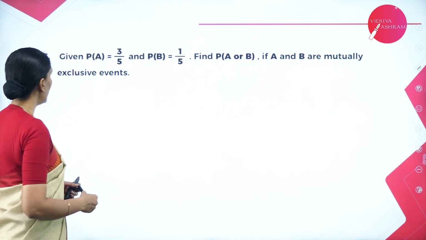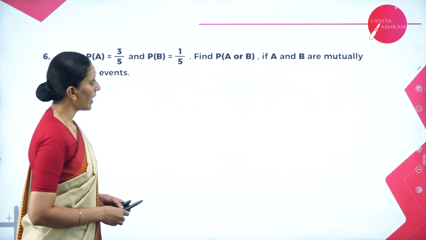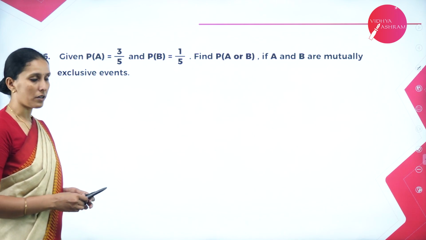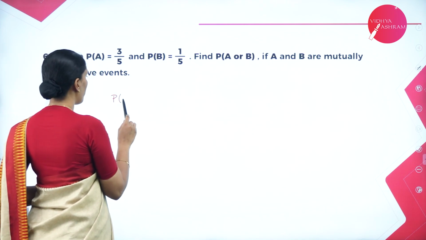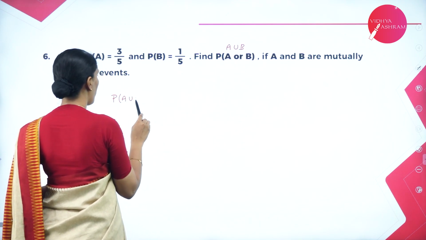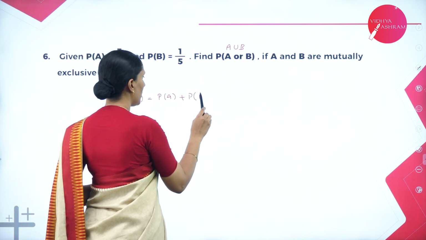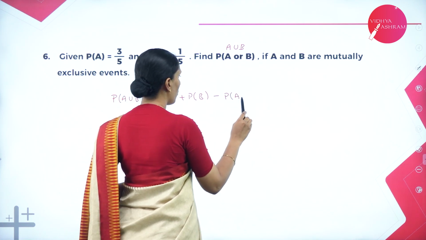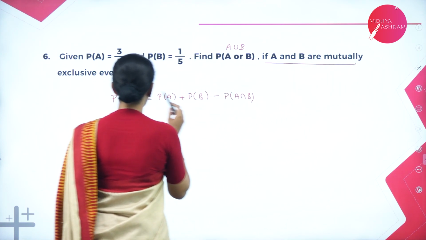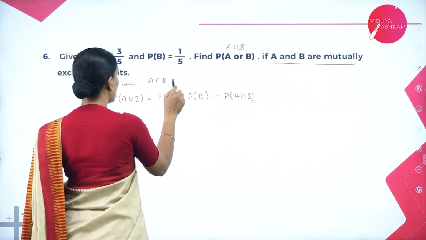Next one. Given P of A is equal to 3 by 5, P of B is equal to 1 by 5, find P of A or B if A and B are mutually exclusive events. We know that the probability of A or B is nothing but A union B. We know the formula: probability of A union B is probability of A plus probability of B minus probability of A intersection B. Given A and B are mutually exclusive, they have already given that A intersection B is empty.